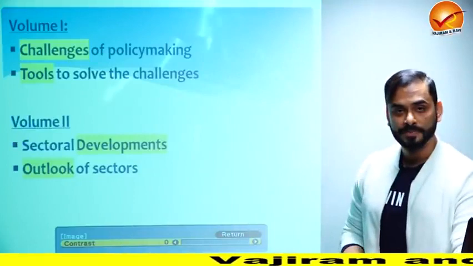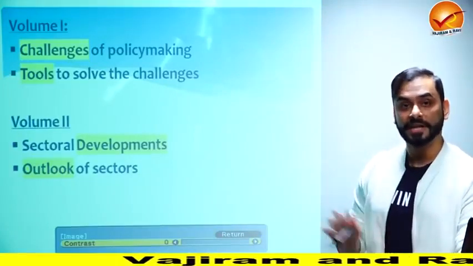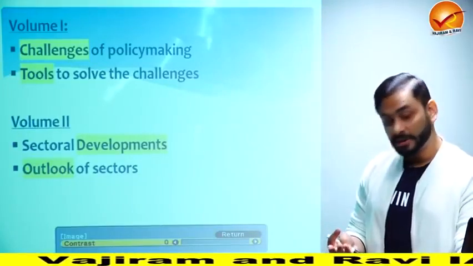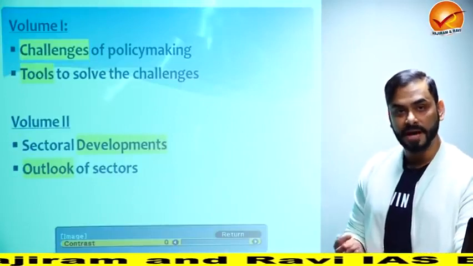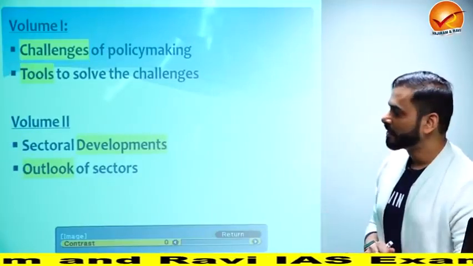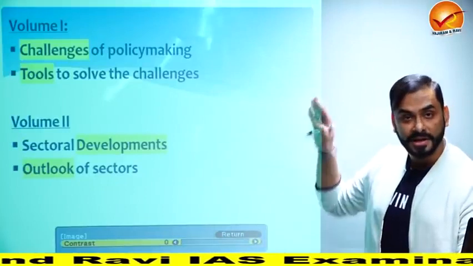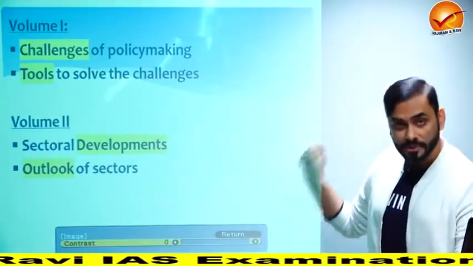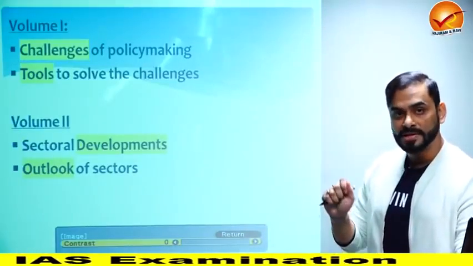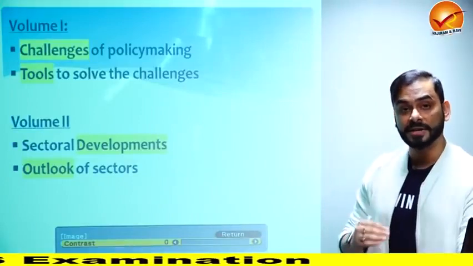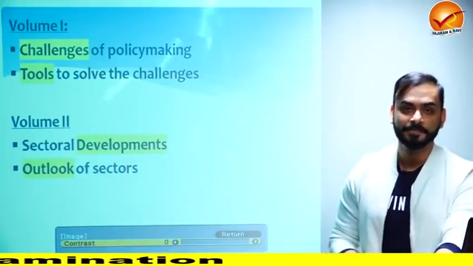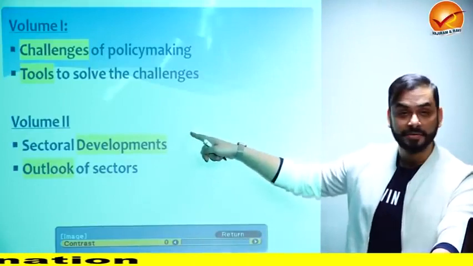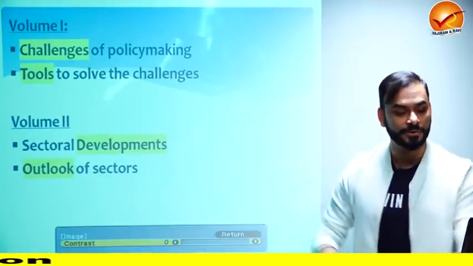In volume 2, the economic survey talks about different sectors of the economy. For example, agriculture, industries, services, banking, different sectors. So it gives an account of what is happening in each sector. Plus, it also tells you what the policy makers of India expect each sector to do in the coming year. All right, so these are the two things given in volume 2. These are volume 1 and 2.